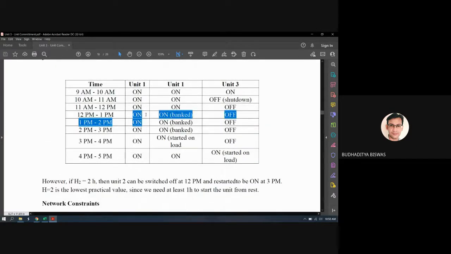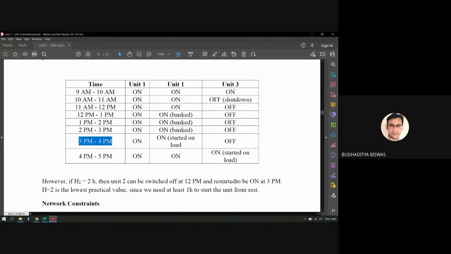Sorry, this one. And in that time, unit 3 should be off, but that should not be unit 1, that should be unit 2. So unit 2 is on, but it is in the banking mode. That means the unit 2 boiler is on, but it is not able to produce electricity because the boiler is disconnected from the turbine using a valve. And this phenomenon happens up to 3 p.m. So 2 to 3 p.m., again, the same thing happens.